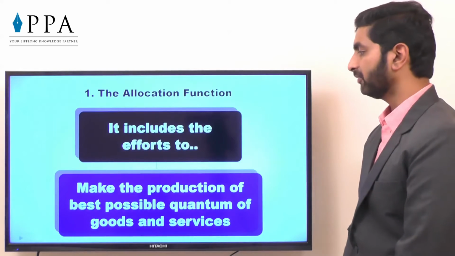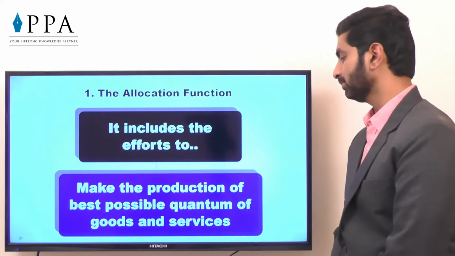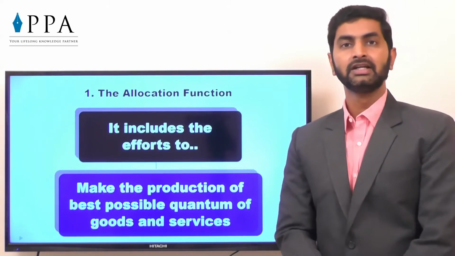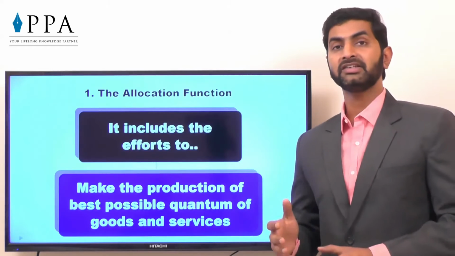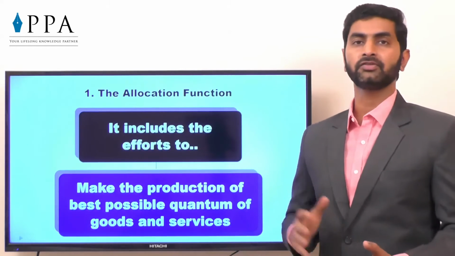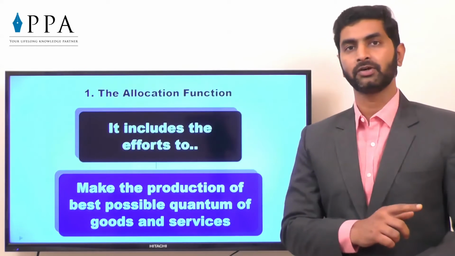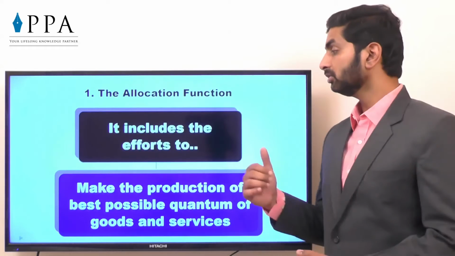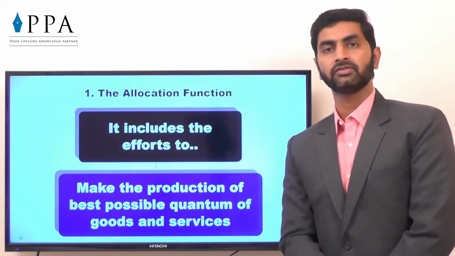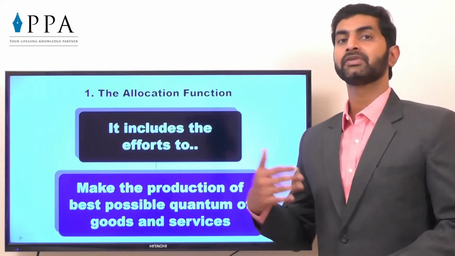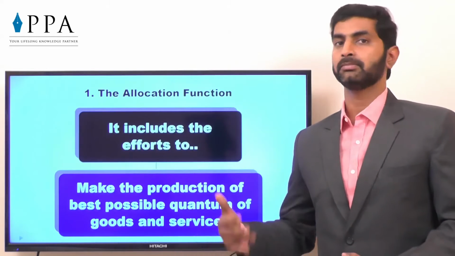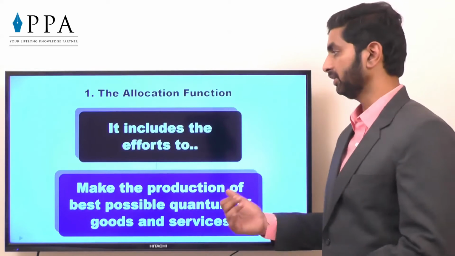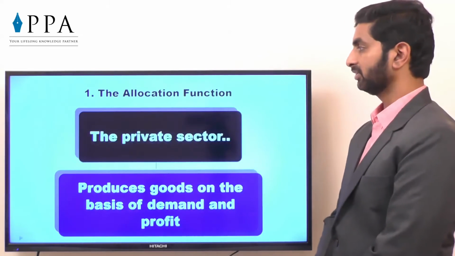It includes the efforts to make the production of best possible quantum of goods and services. Here government tries to make the best utilization of resources. That means even though the product is not in profit, government will give the raw material for it because it is required. So in that case, the best possible use of resources is possible. Otherwise, in case of private sector, even though they are having the resources, they may not use it because the product is not giving the profit. So it makes the best use of resources.